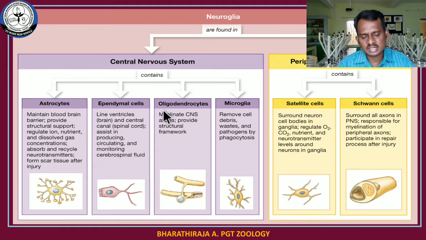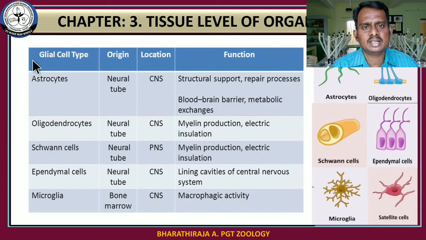Okay. So based on their locations, where they are located, we have divided them into two categories: neuroglial cells that are associated with the central nervous system and neuroglial cells that are associated with the peripheral nervous system. Okay. And the first neuroglial cell is astrocytes. These astrocytes are located in the central nervous system.